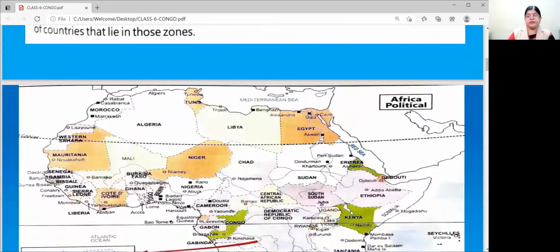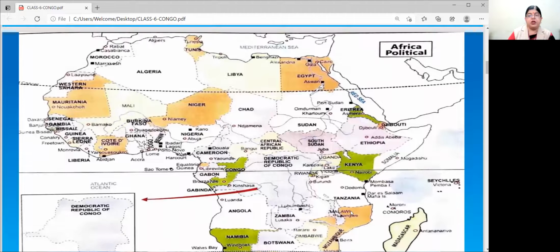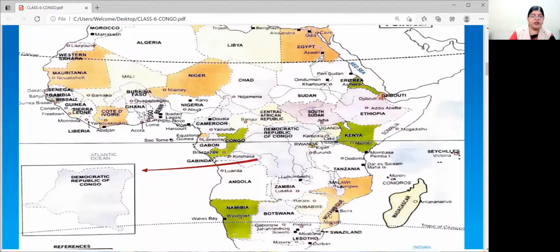Now just see the map of Democratic Republic of Congo. The highlighted one is here, and in the map of Africa it is here. Just see, the shape is going like this. Can you see this?